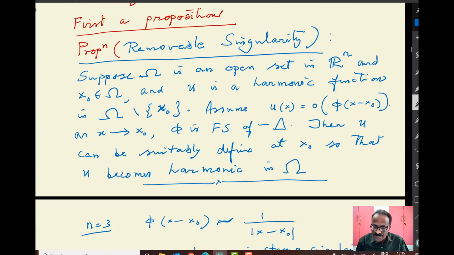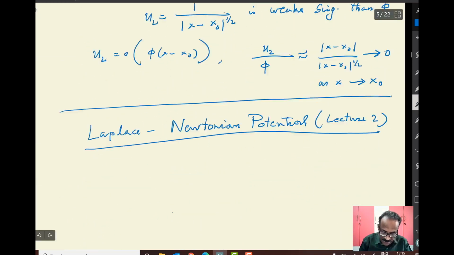Suppose omega is an open set in R^n, x naught is any point in omega, and u is a given harmonic function on omega minus x naught, and u(x) is in the small order of the fundamental solution. That means the singularity of u is of smaller order than the singularity of the fundamental solution. Then u can be suitably defined at x naught so that u becomes harmonic in omega. Let me give a proof of this theorem.